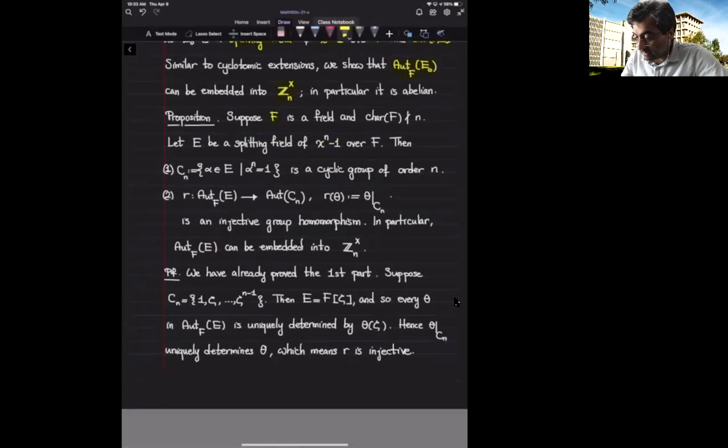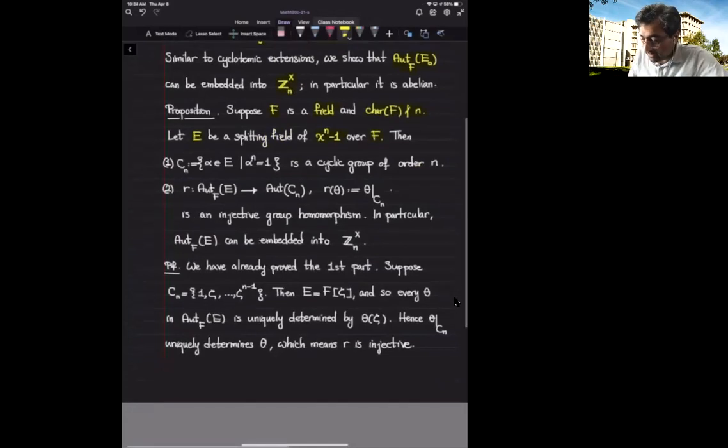If F is a field and the characteristic of F doesn't divide n, it's either 0 or a prime number that doesn't divide n, and E is a splitting field of x to the n minus 1 over F, then the set of all the elements of E that satisfy alpha to the n is 1 is a cyclic group of order n. This part we have already argued using a result from group theory. This is a cyclic group of order n.